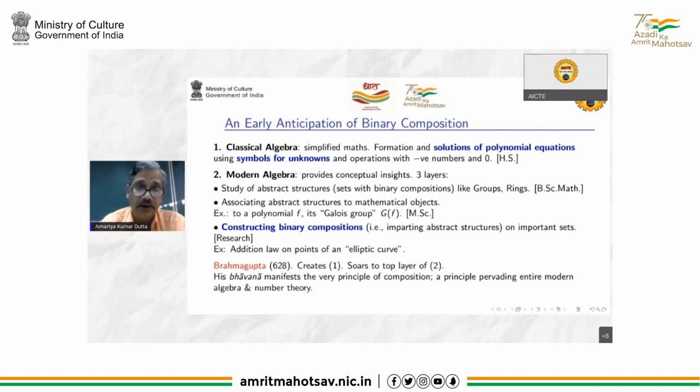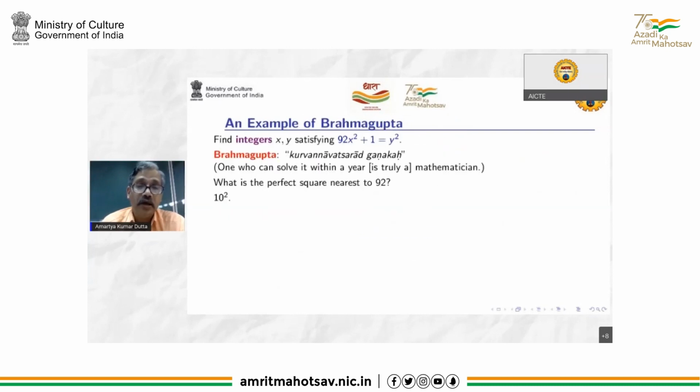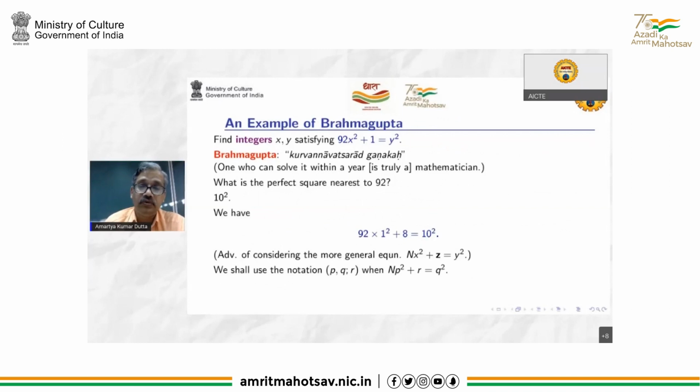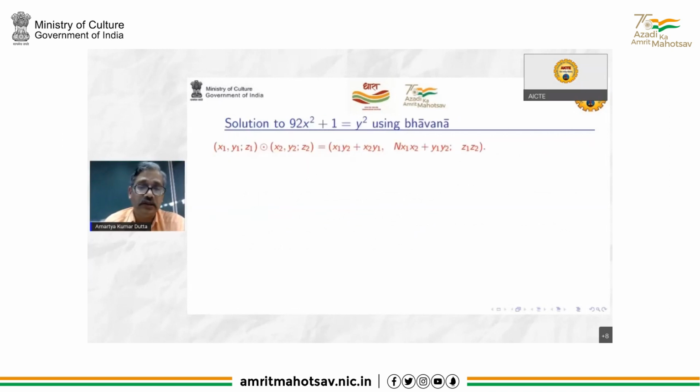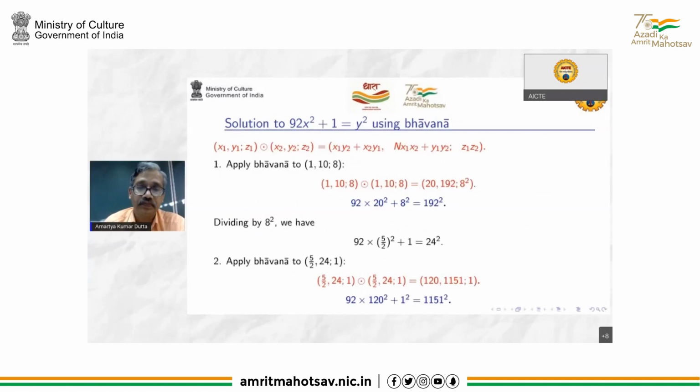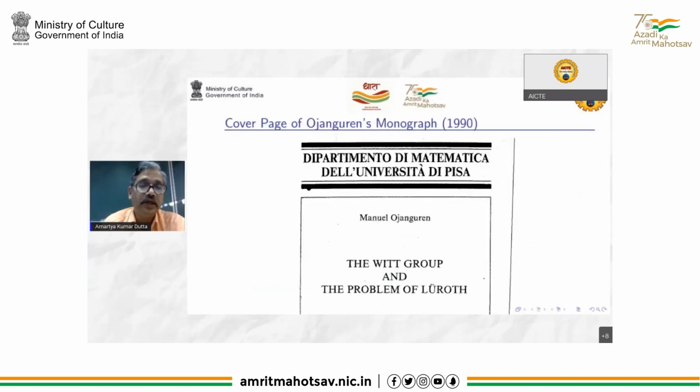Brahmagupta had created number one, which we had seen. Now he bypasses this and soars to the top layer of modern algebra, that is, constructing binary composition. And his composition law bhavna is a principle pervading entire modern algebra and number theory. Now, I had one example to illustrate his composition law, but I suspect that I may be running out of time. So let me skip the example. You can see it in my articles.